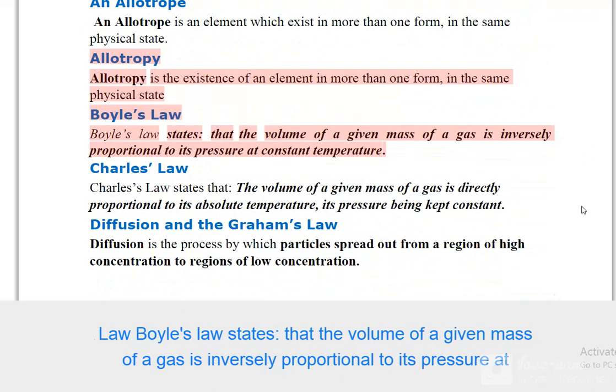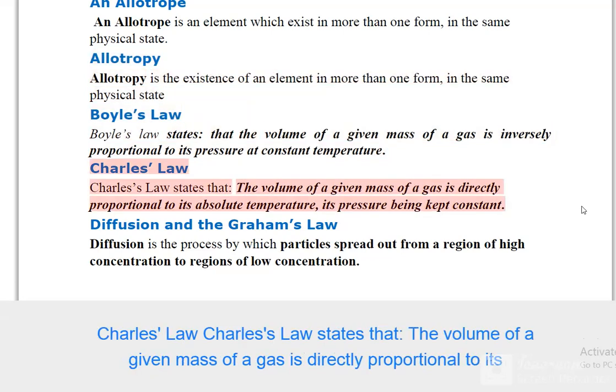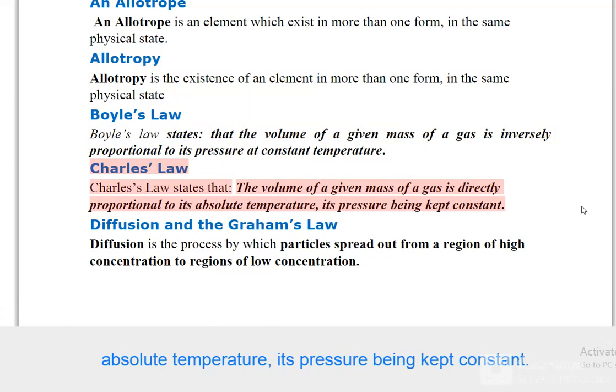Boyle's law. Boyle's law states that the volume of a given mass of a gas is inversely proportional to its pressure at constant temperature. Charles's law. Charles's law states that the volume of a given mass of a gas is directly proportional to its absolute temperature, its pressure being kept constant.